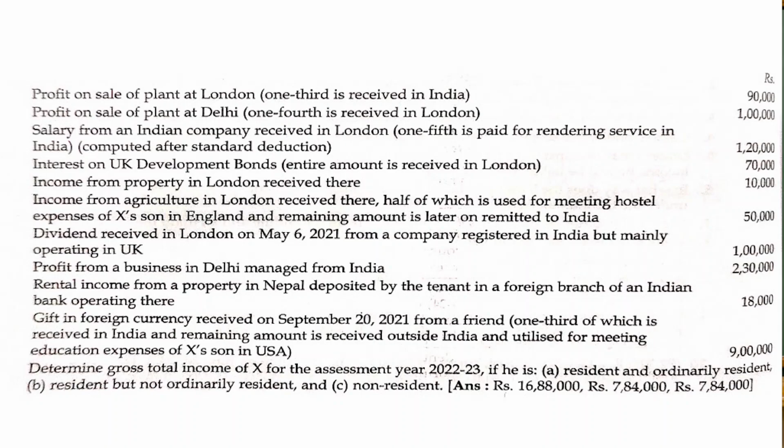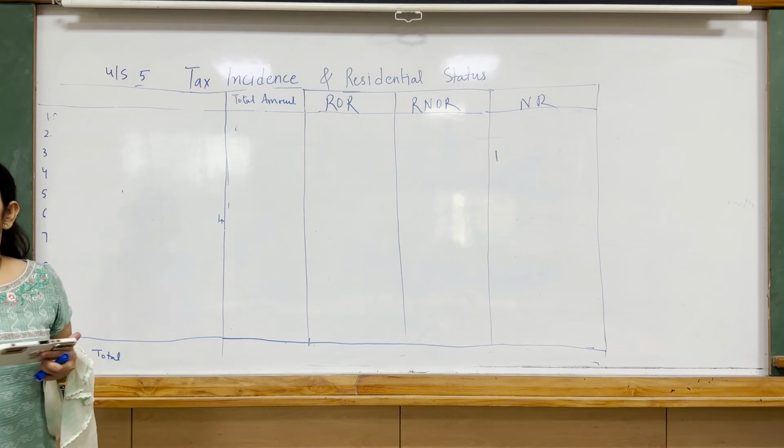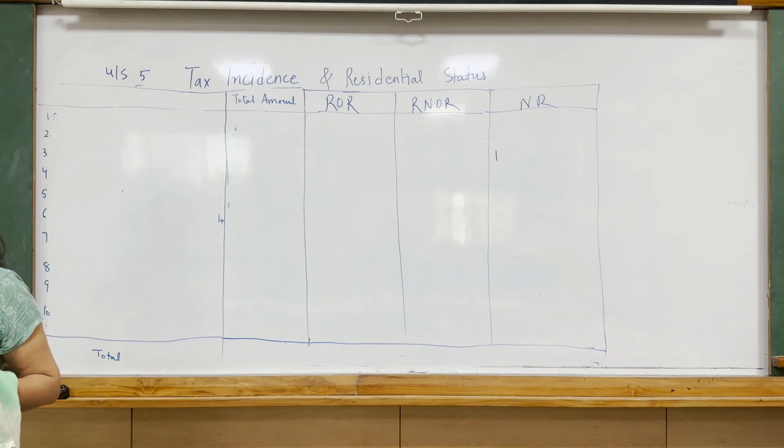तो फर्स्ट इज profit on sale of plant at London. So the plant is situated in London. So the profit is a foreign income, but 1/3 is received in India. So income arising after selling the plant situated in London, 1/3 of that income is received in India. So on the basis of income received in India, 1/3 income is Indian income, 2/3 income is foreign income.